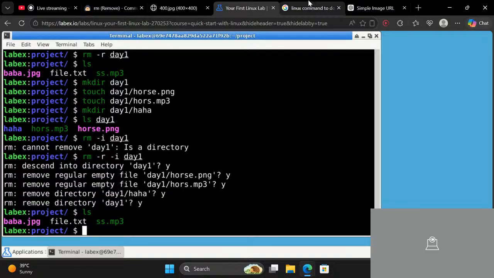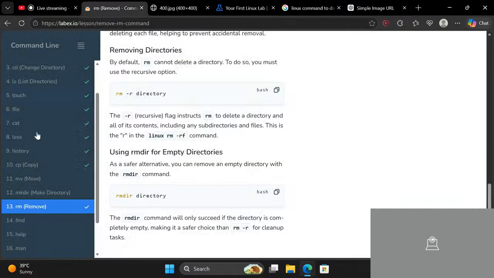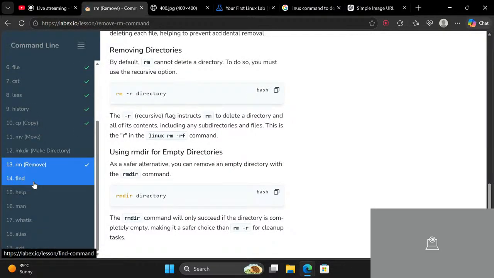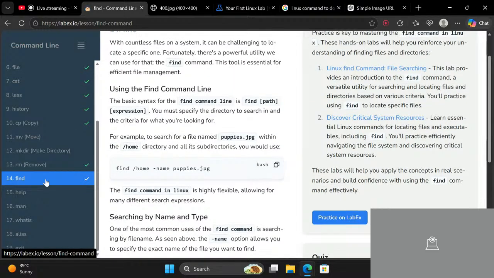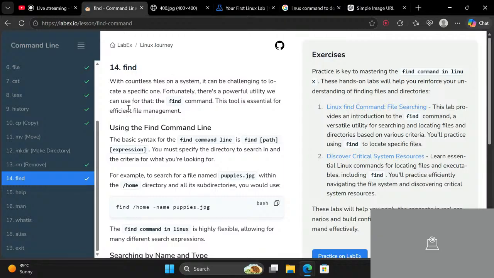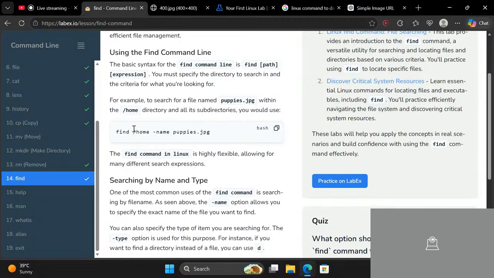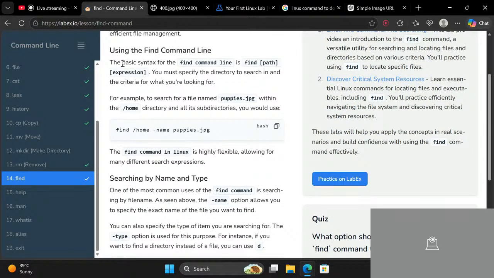Now let's see another command. Now let's go to find. With countless files on a system, it can be challenging to locate a specific one. Fortunately, there's a powerful utility we can use. It is find.